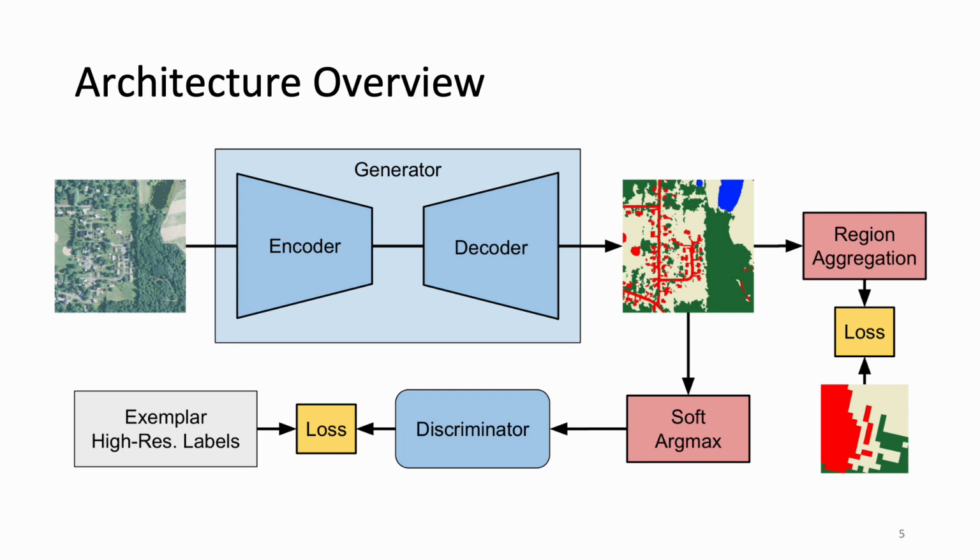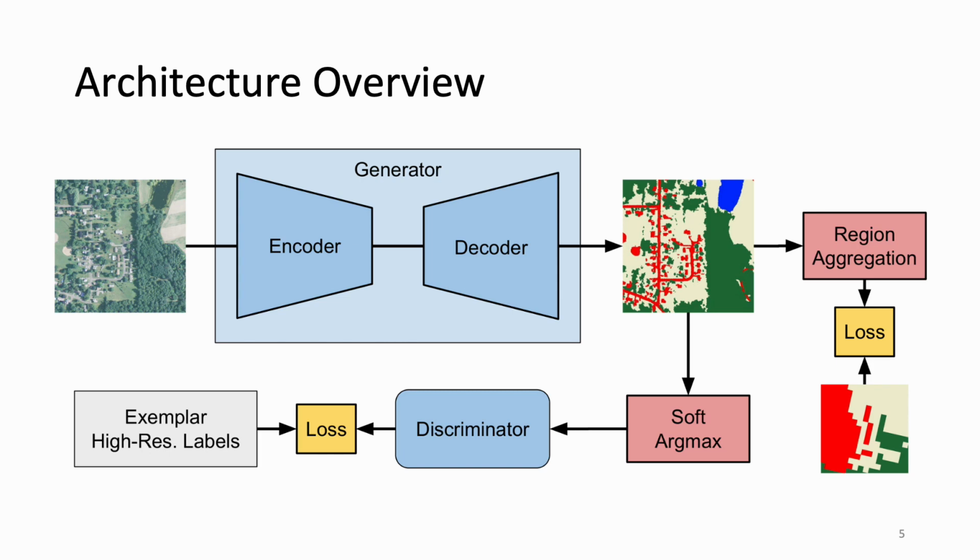Our method has several key components. First, it incorporates the concept of region aggregation to allow the network to output native resolution predictions without upsampling the low-resolution target labels. Second, it uses adversarial learning combined with an exemplar set of high-resolution labels to encourage predictions to be fine-grained. Third, it leverages self-supervised pretraining on a large set of unlabeled imagery to increase model generalization. The result is a method which bridges the performance gap between naively upsampling available low-resolution labels and assuming the existence